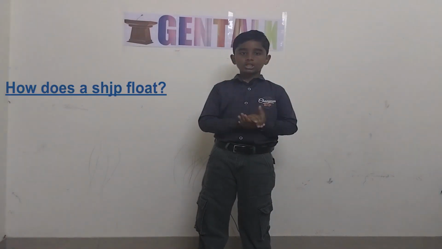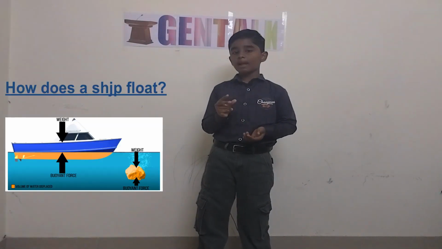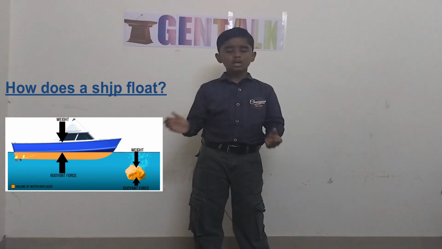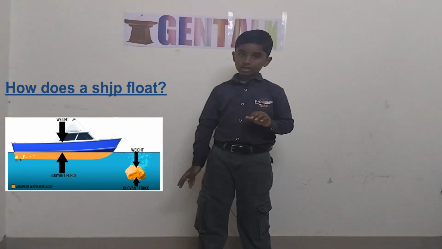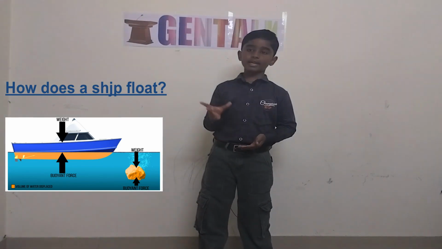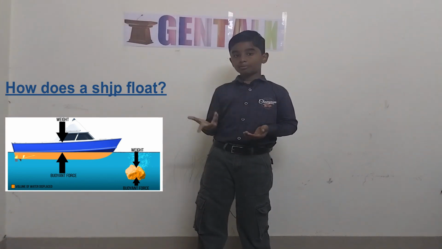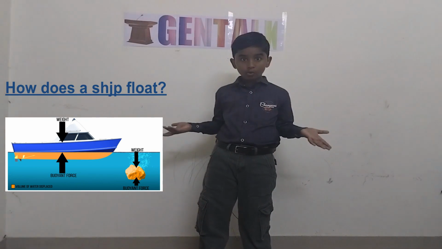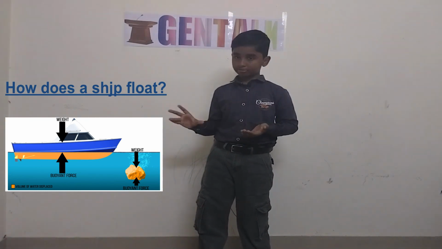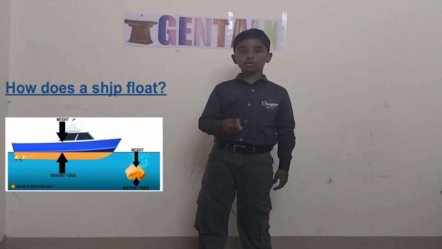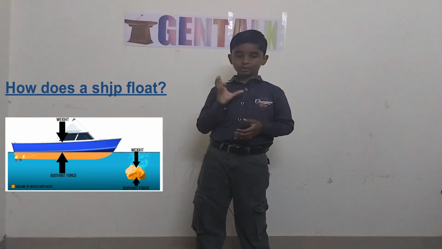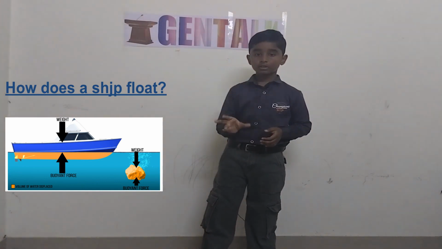Now next we'll see about the ships. If we put a small piece of metal in a bucket, what will happen? It will probably sink. But if you put a very big piece of metal, I'm talking about the boat, it floats. How? There are many reasons for that. So we'll learn about 2. One is how does something float on the water?